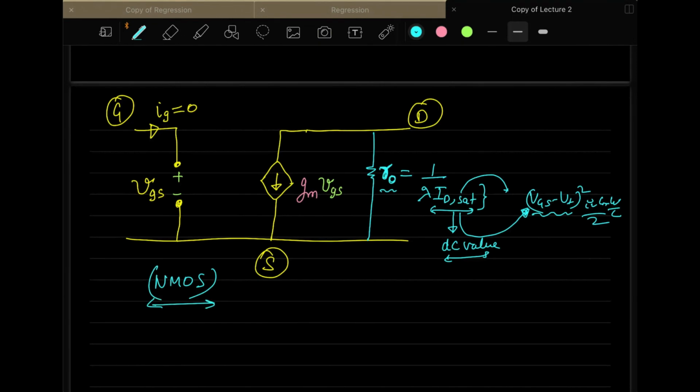Any doubts here regarding this? Anyone having any doubts?